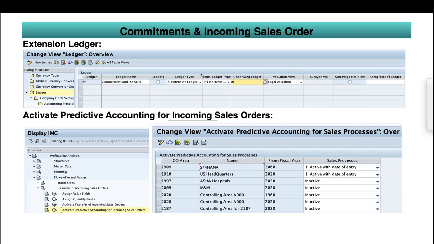Earlier we were working on summarization in ECC, but right now, since it is HANA, everything goes on the fly and the system is very fast. So why have they reintroduced it again? That is the reason I gave you the example of the retail industry, because in retail, transactions are numerous. It will be very tough to handle even in S4 HANA. That is why, though it is not mandatory, if any customer wants, they can use it. It is not like before. It's in fact a nice question. Who's that? Anand. Yeah, thanks, Anand.